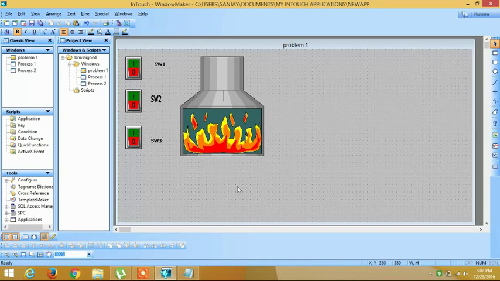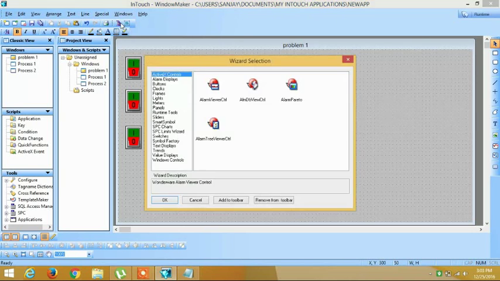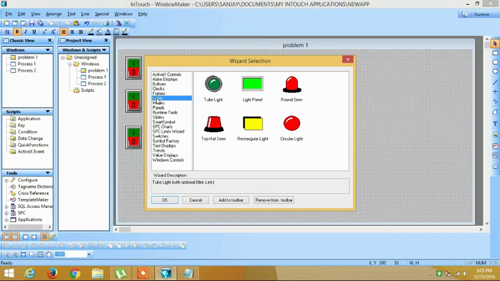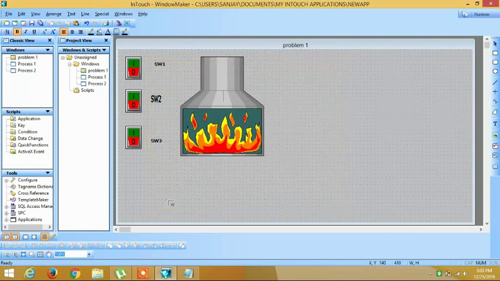If you have a speaker available to you, there are certain codes employed for sounding the alarm, but because we don't have one, we are going to flash an LED for the equivalent purpose. So select an LED, again go to the wizard option. There is an option known as lights. Tube light is also good. So select one of them and duplicate it.